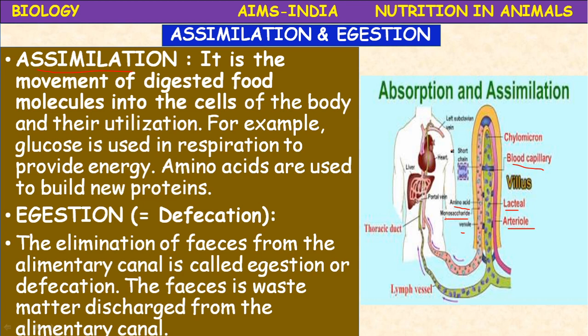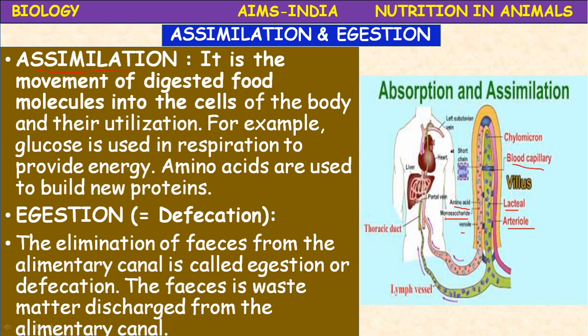Vomiting. What is vomiting? Vomiting is the forcible expulsion of the contents of the stomach through the mouth. Next, diarrhea. Diarrhea is an excessive frequency and liquidity of fecal matter.